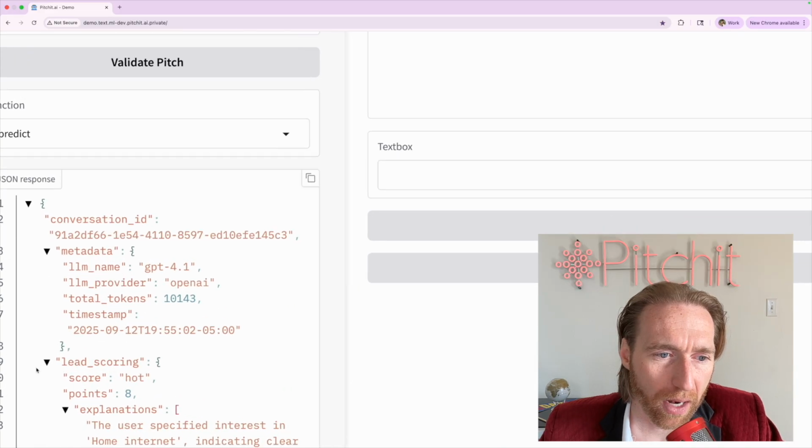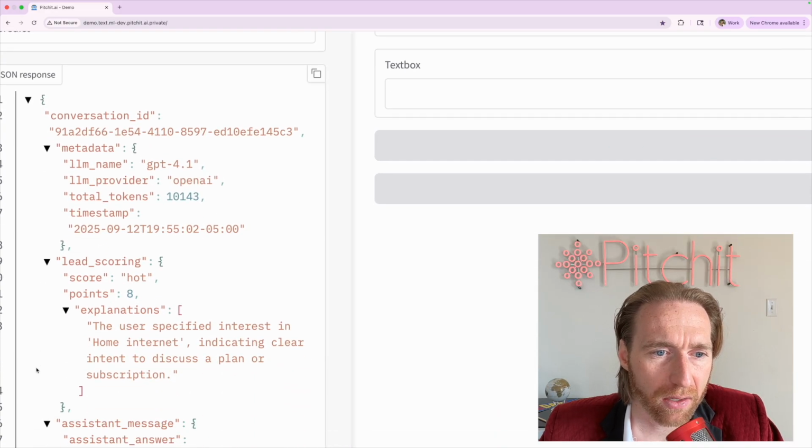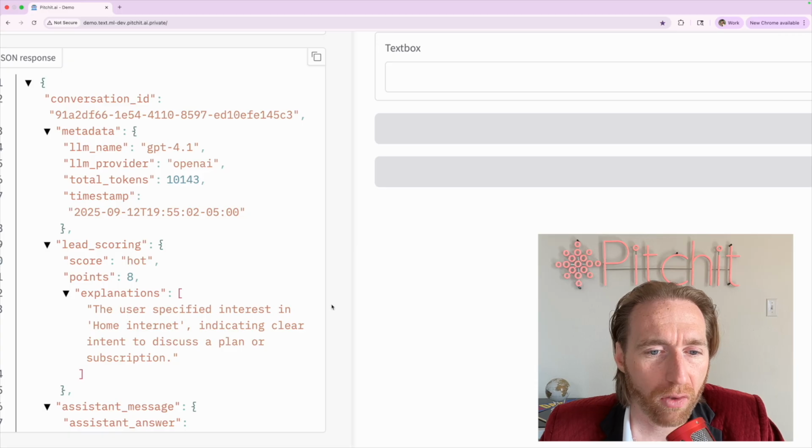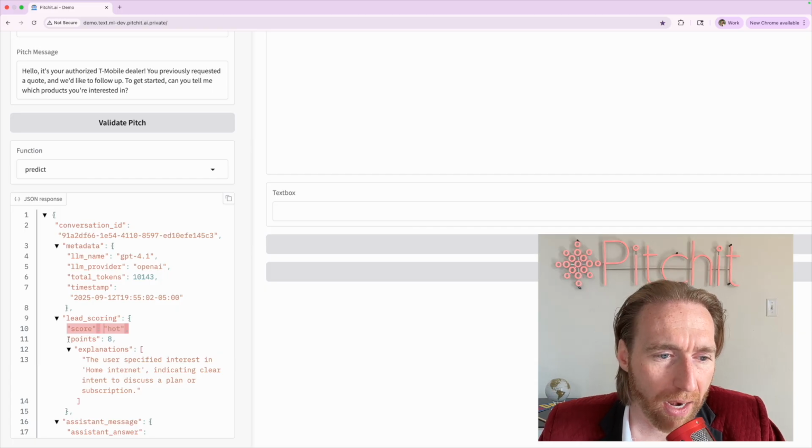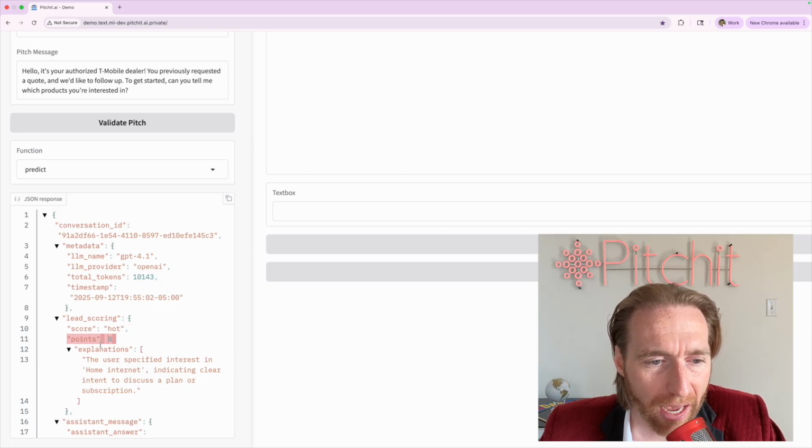And now on the bottom left, what's happening is the AI is effectively qualifying the intent by scoring the lead. So it says the lead's hot. We do have a couple of different scores, cold, warm, hot. 0.8 out of 10.